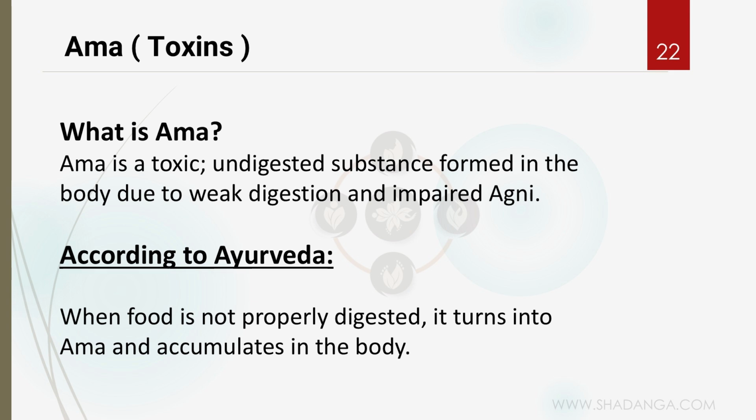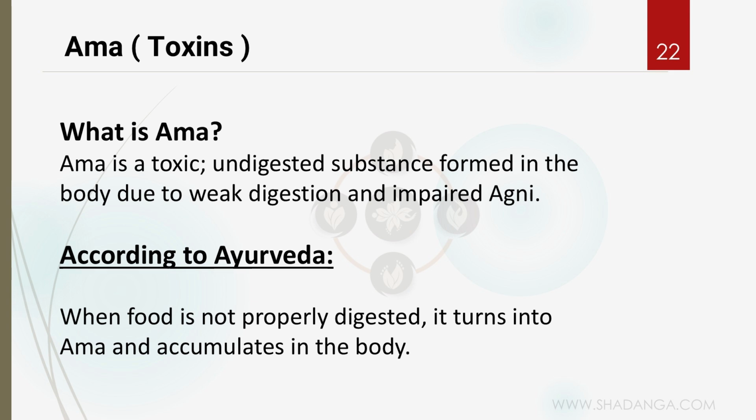As we learned Agni, we need to learn one more thing called Ama. So what is Ama? Ama literally means toxins. Ama is a toxic, undigested substance formed in the body due to weak digestion and impaired Agni. If the digestion is not happening properly and the Agni is weak, undigested material will form, right?